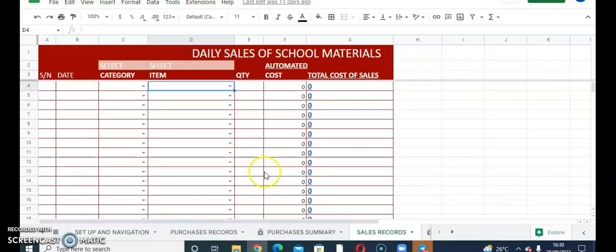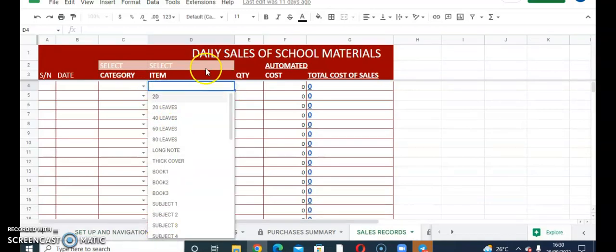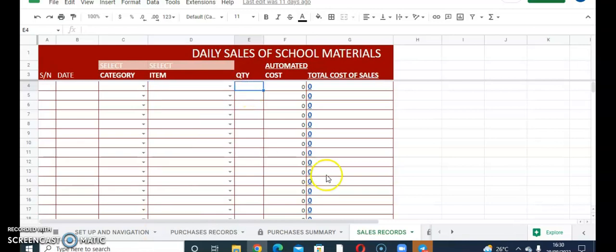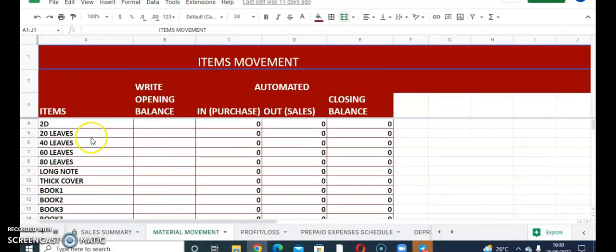All you need to do is to come here, choose the item from the drop down, and put the quantity that you sold using the software. Okay, why are you doing this? You want to get the balance that is remaining. Look at why you're doing it. Look at the inventory movement. Okay, so you just want to know, let's say to the exercise book, the balance you have per time.